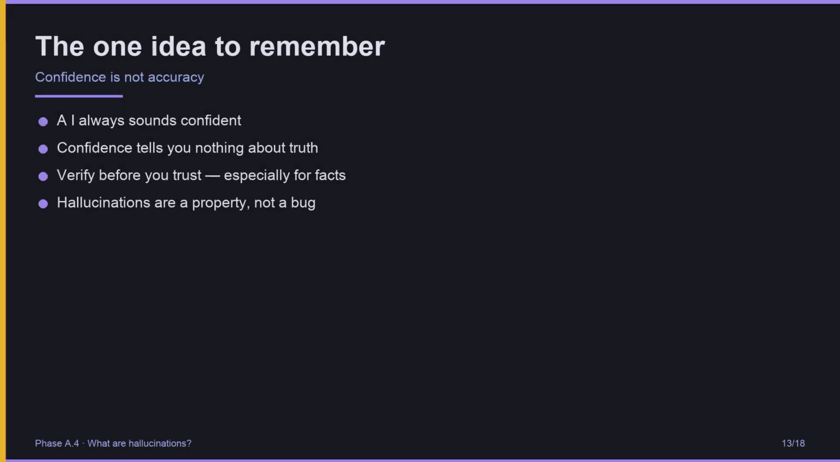If you remember one idea from this lesson, remember this. Confidence is not accuracy. AI always sounds confident. Confidence tells you nothing about whether the answer is true. Verify before you trust, especially for facts. And understand, hallucinations are not a bug to be fixed. They are a property of how AI works. Pattern matching can always produce plausible nonsense.